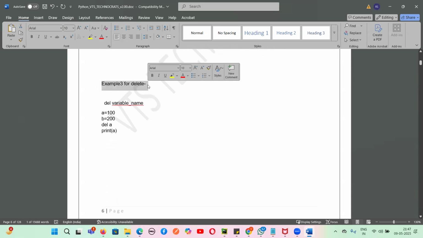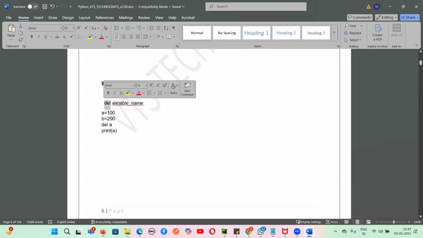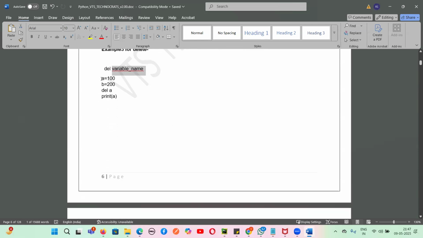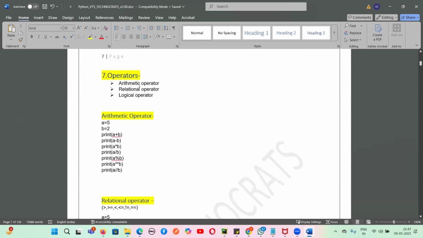We saw how to delete a variable. The next thing we learned was a keyword called del, followed by the variable name. If we give del and the variable name, we can delete a variable. We took a equals 200, a equals 100, b equals 200. We did del a, and then we deleted this a, and we got an error because we had already deleted this variable.